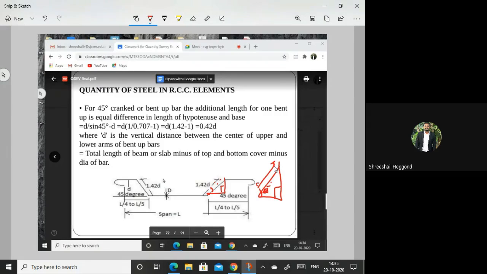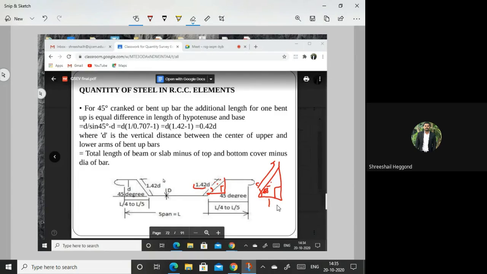Find out. That will be 1.42D. If you are considering base as 1 meter or unit quantity, not even 1 meter, consider it as a unit.